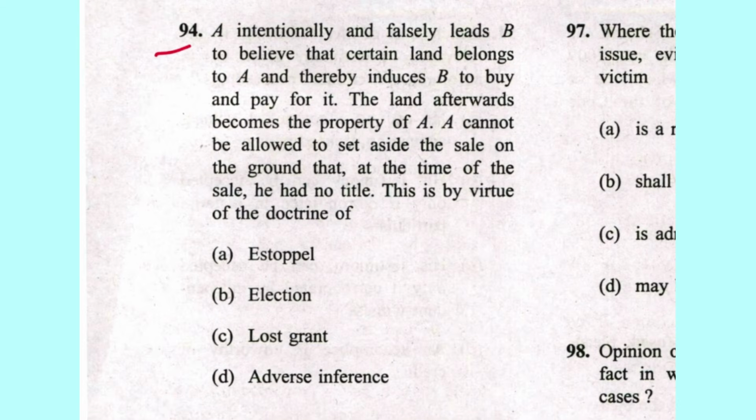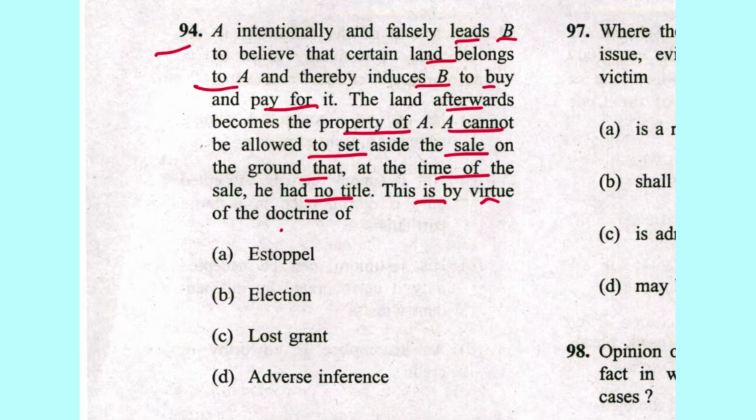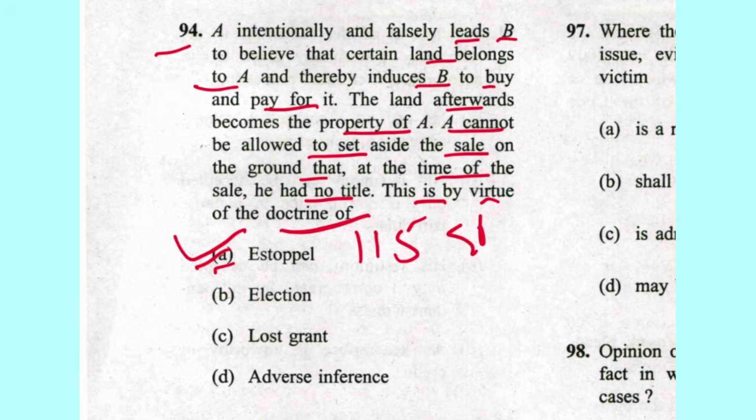Next, 94. A intentionally and falsely leads B to believe that certain lands belong to A, and thereby induces B to buy and pay for it. The land afterward becomes the property of A. A cannot be allowed to set aside the sale on the ground that at the time of sale he had no title. This is by virtue of the doctrine of estoppel. A is the answer. The provision is in section 115 of the Evidence Act.